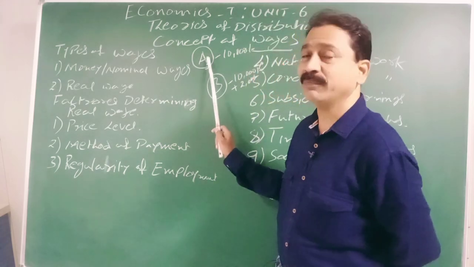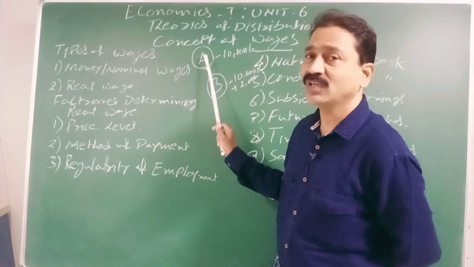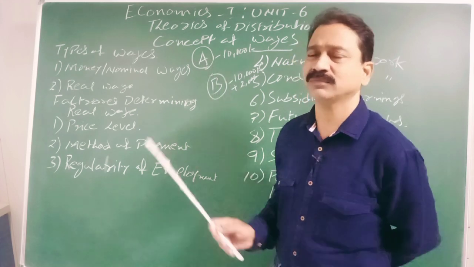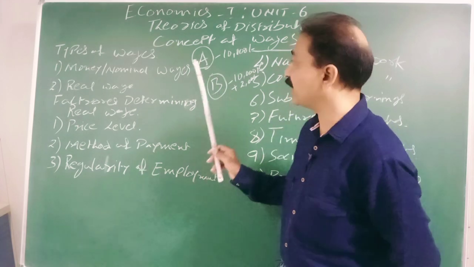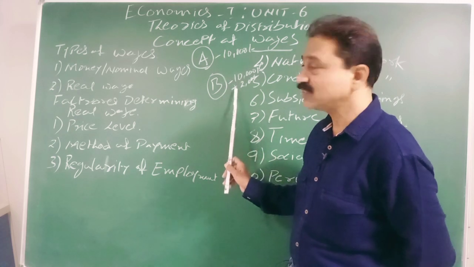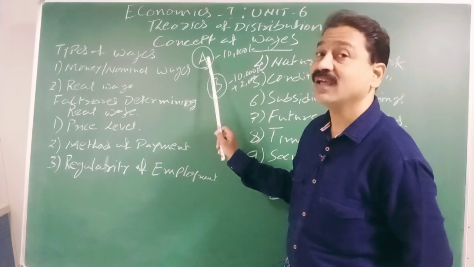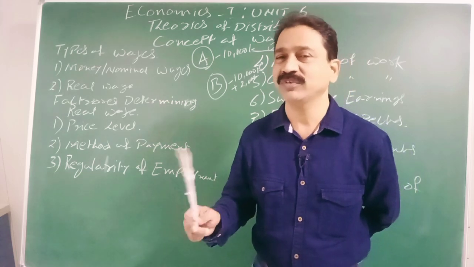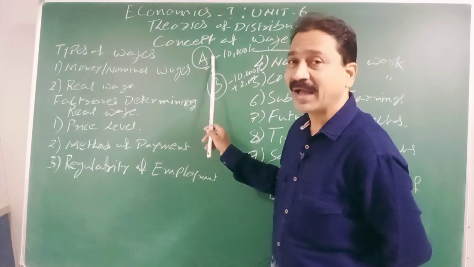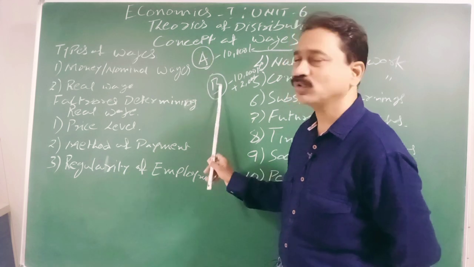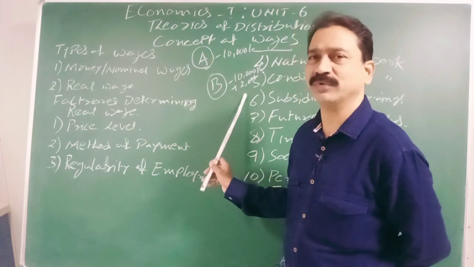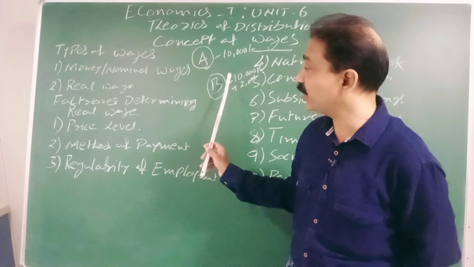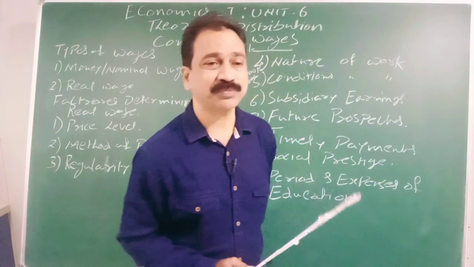So automatically when he becomes manager, his salary will be double the 10,000. So in that case, even though B is getting 12,000, A's real wage is greater, because in the coming future, within a year, he is going to become the manager of the company, and B is going to be the same worker with 12,000 rupees. So here it decides future prospects.